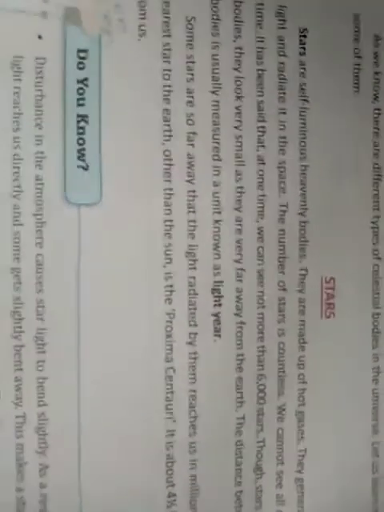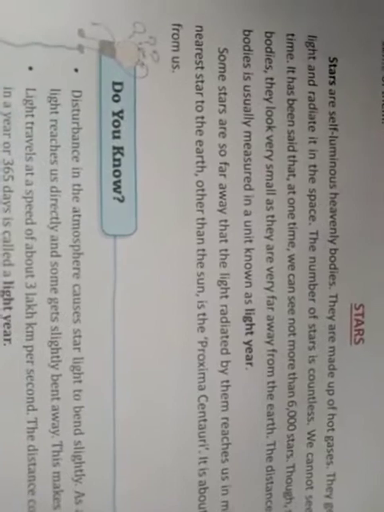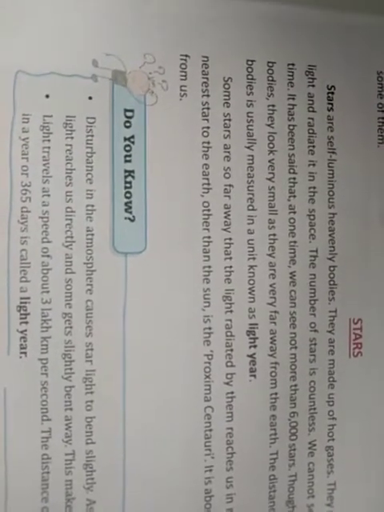The distance between celestial bodies is usually measured in a unit known as light years. Like we measure distance in kilometers, but if we want to measure a distance between two celestial bodies like earth and stars, the unit in which we will measure will be the light year. Some stars are so far that the light radiated by them reaches us in millions of years. The nearest star to the Earth other than the Sun is Proxima Centauri. It is about 4.5 light years away from us.